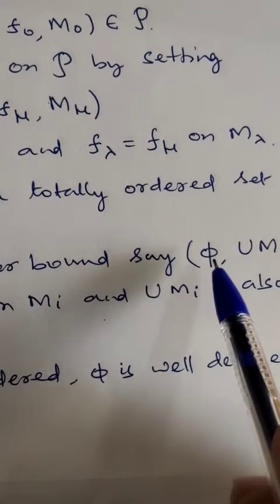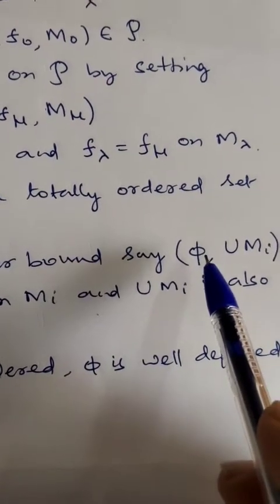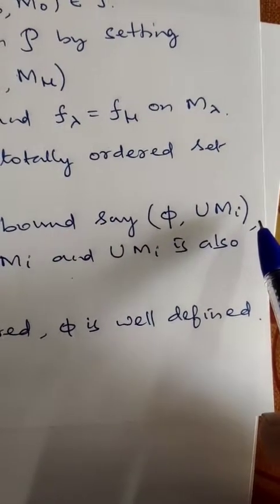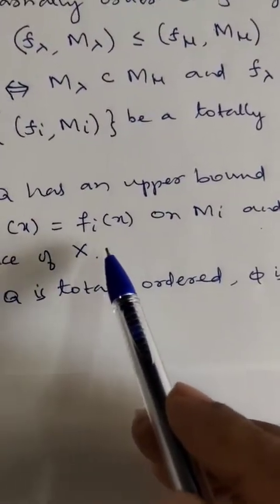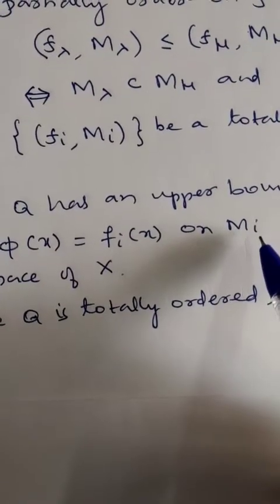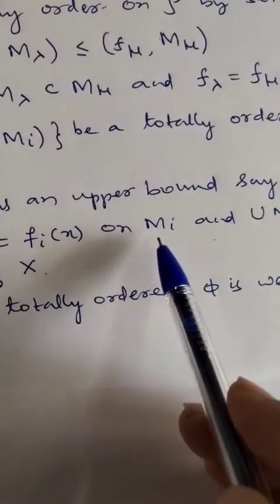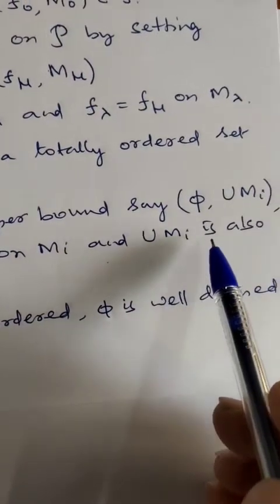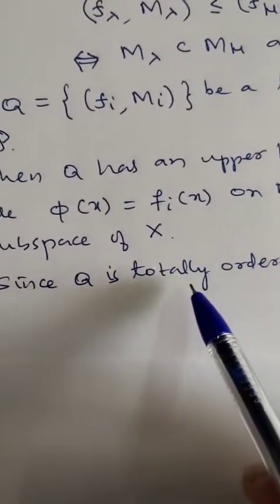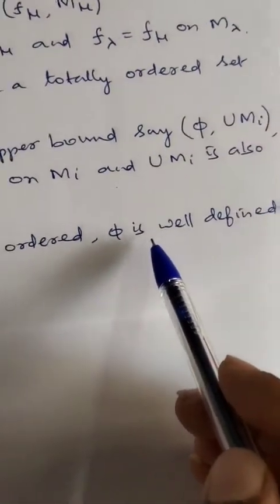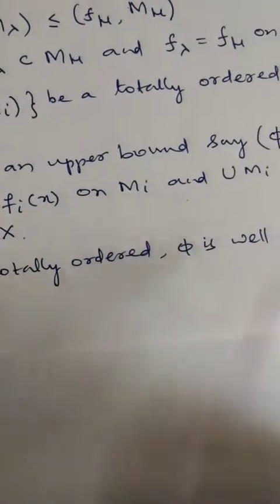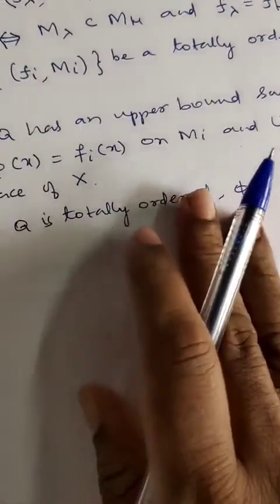The function for the upper bound I have taken to be phi, with union of Mi, where phi of x is equal to fi of x on Mi, and the union of Mi is also a subspace of X. Since Q is totally ordered, phi is a well-defined function.